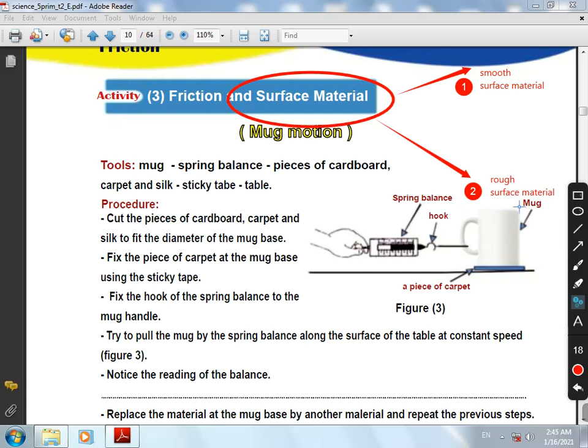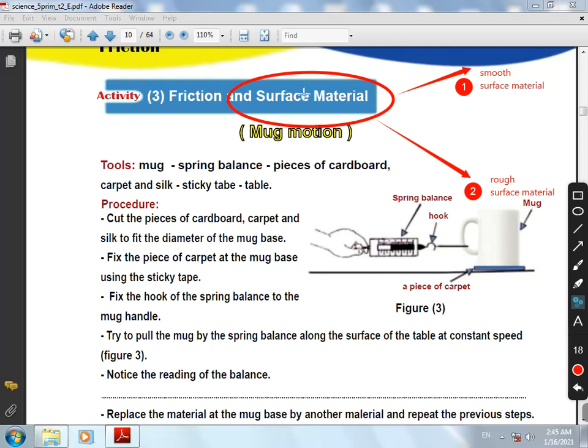What did we say? There are some factors that affect friction force. Number one, surface material, the type of the surface material. All surface material has two types, which are smooth surface material and rough surface material. Now we will study the relation between each one of them and friction force.